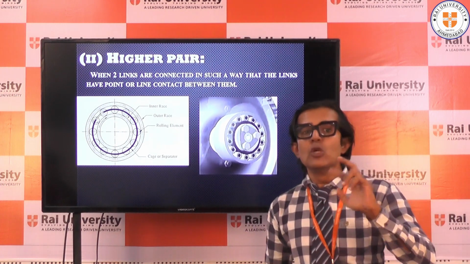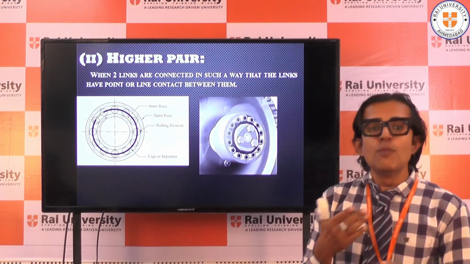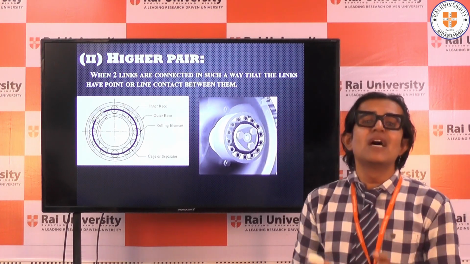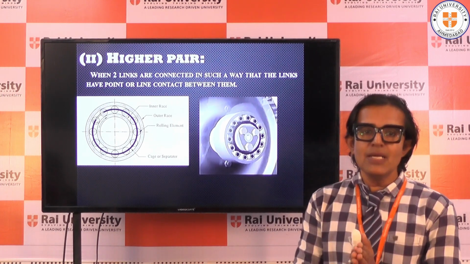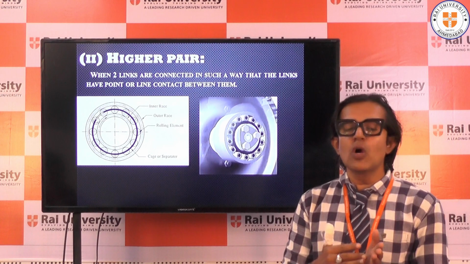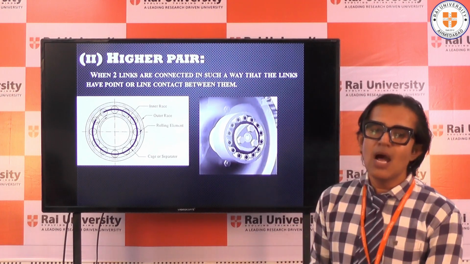So the difference between lower pair and higher pair is that if the two bodies are moving and they have a surface or area contact, you will call it a lower pair. But if they have a point or a line contact, you will call it a higher pair.